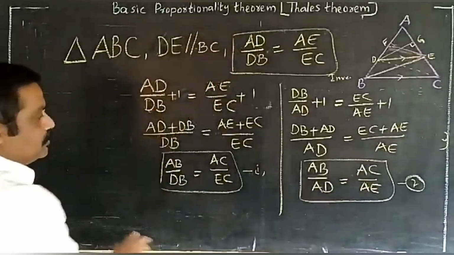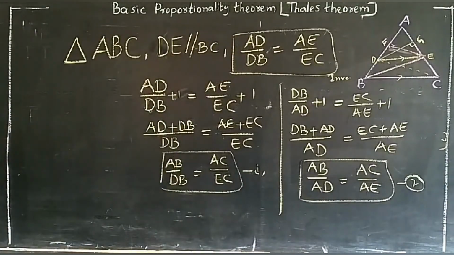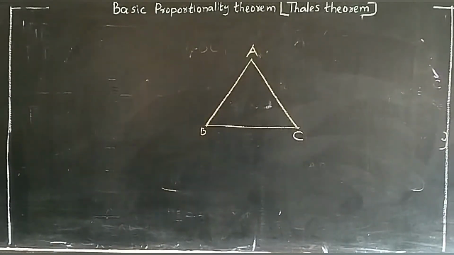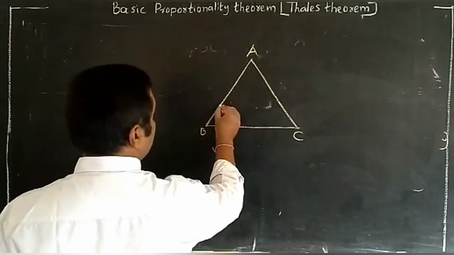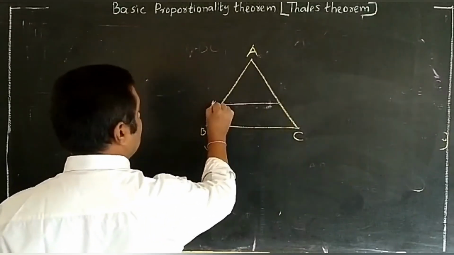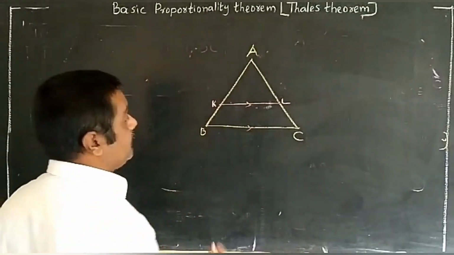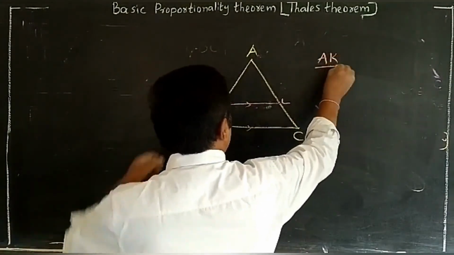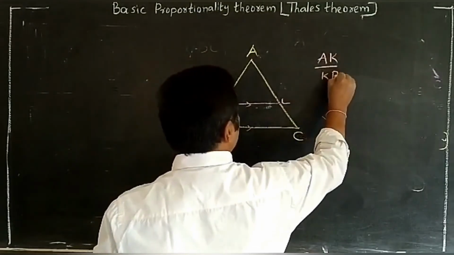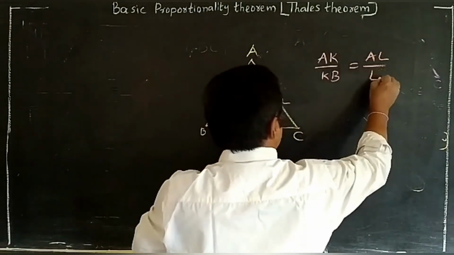Example, I am going to give one more, children. Here one triangle ABC is there. I am going to draw one parallel line KL. If I write KL is parallel to BC, we can say three types of answers. One is AK by KB is equal to AL by LC.